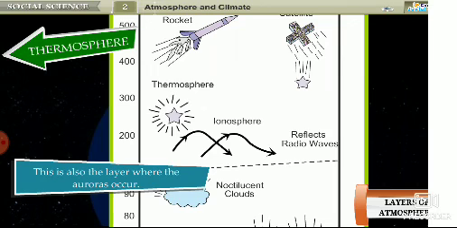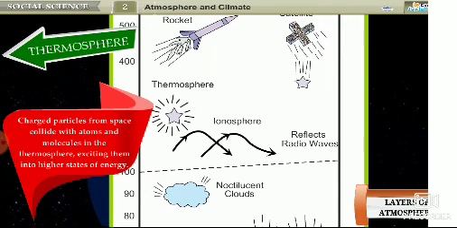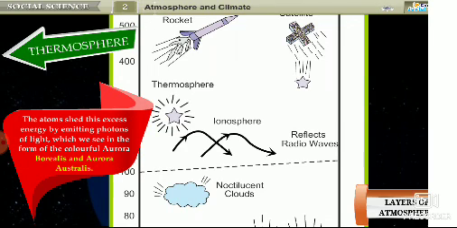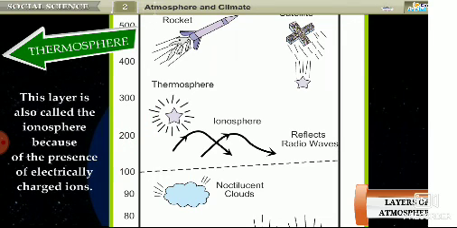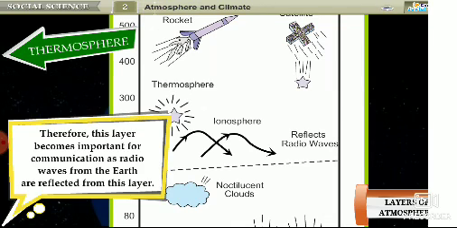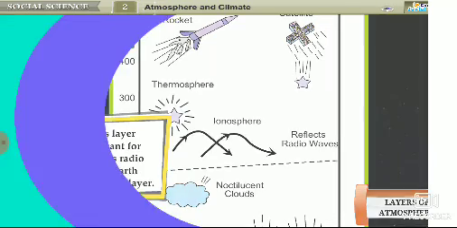This is also the layer where the auroras occur. Charged particles from space collide with atoms and molecules in the thermosphere, exciting them into higher states of energy. The atoms shed this excess energy by emitting photons of light, which we see in the form of the colorful aurora borealis and aurora australis. This layer is also called the ionosphere because of the presence of electrically charged ions. Therefore, this layer becomes important for communication as radio waves from the Earth are reflected from this layer.